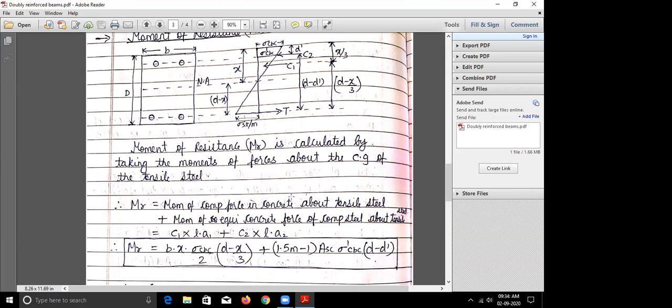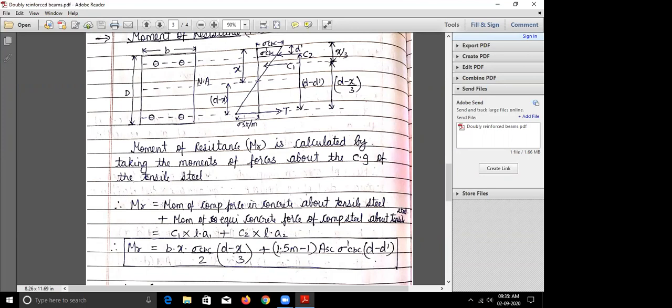Is that clear? So just you have to remember this 1.5 m minus 1 into ASC. So what is C2 is again nothing but area into stress. So area is given by this total area 1.5 m minus 1 into ASC, and stress is nothing but at this point it is sigma dash CBC, area into stress into lever arm. So if you remember this, it will become easy for you to remember the equation.